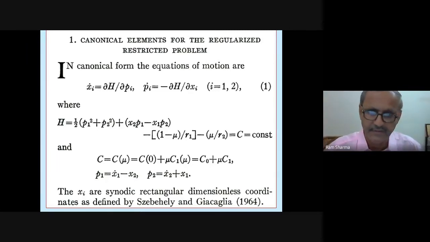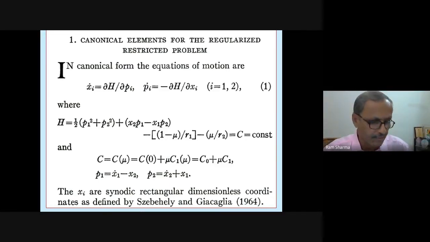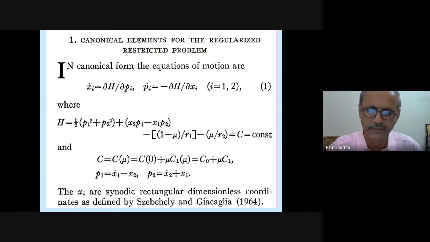See, the major difference in the elliptic restricted problem is that you have a Jacobi integral in the circular restricted three-body problem, but you don't have a Jacobi integral in the elliptic restricted three-body problem. That is the major difference. Here time is the independent variable. There you have to use, that's what they said, and afterwards people are using true anomaly. Then only the primaries are moving, I mean, the pulsating coordinate system is there. So true anomaly is the independent variable, not the time.